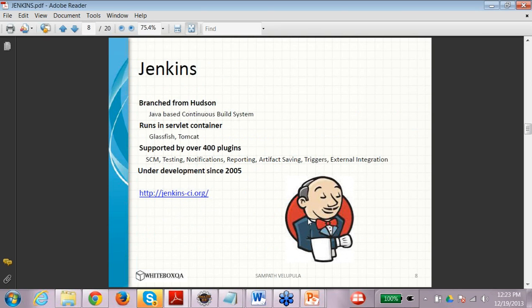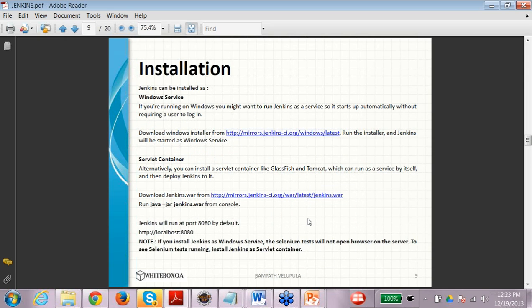The installation, as I told, Jenkins is branched from Hudson. So Hudson was the original project, and in 2010 there was some conflict, and the team split into two, Jenkins and Hudson. That's the same tool. Jenkins can be run in a servlet container, or it can be run as a Windows service. You need to know certain important things when you are installing Jenkins.